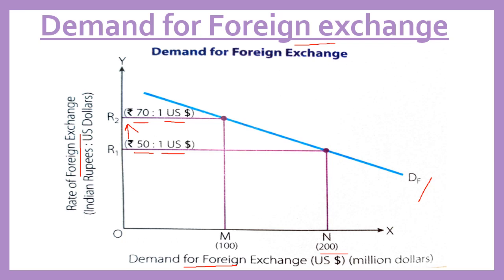Now the demand for foreign currency is 100. This shows that when the foreign exchange rate rises, demand decreases. So there is an inverse relationship between rate of foreign exchange and demand for foreign exchange. That is why the demand curve for foreign exchange is downward sloping.